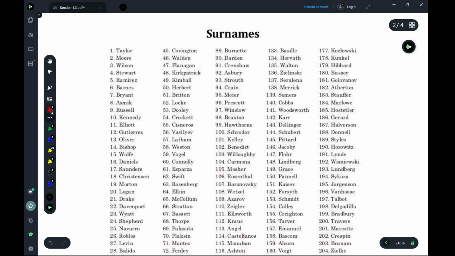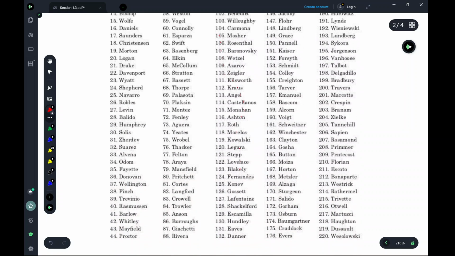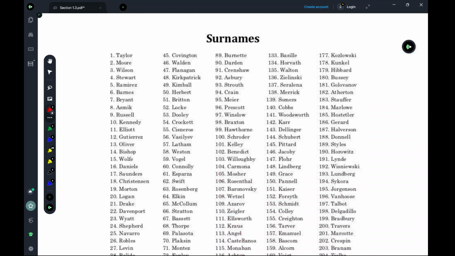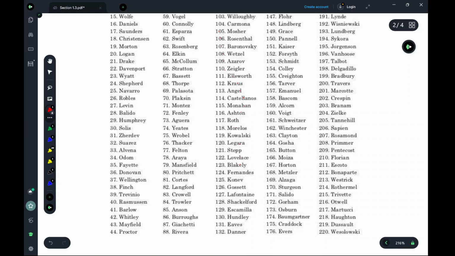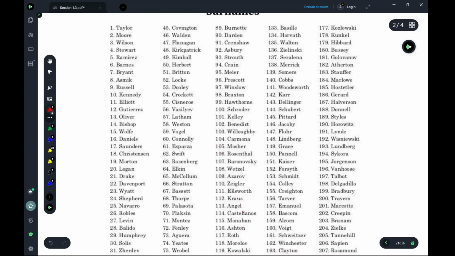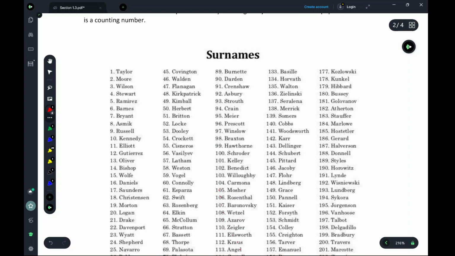So let's just use this as an example. I have a list here of surnames. So we're saying that this list of 220 surnames is our full population. Now we're keeping the full population fairly small for the sake of example, because 220 is not that big of a population. But let's say we only have the time and the money to study a certain smaller proportion of these surnames. What if I want to randomly select, let's say, 20 of these? How would I randomly select 20 names from this list?